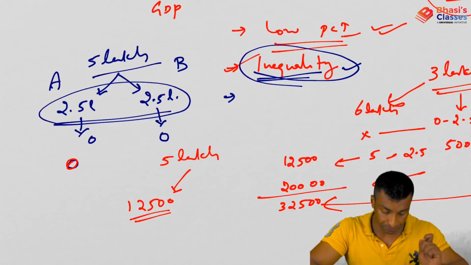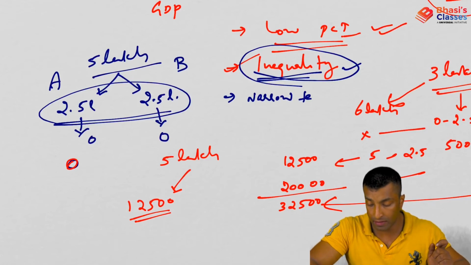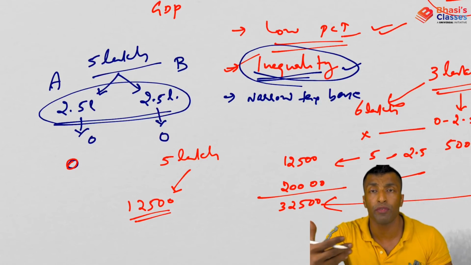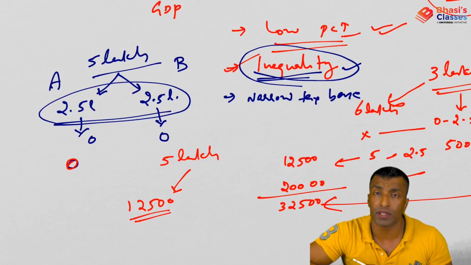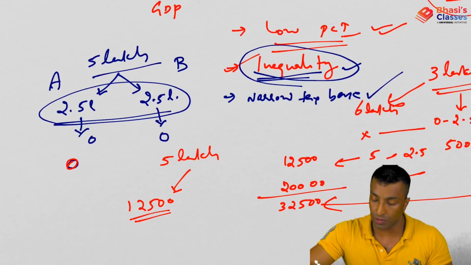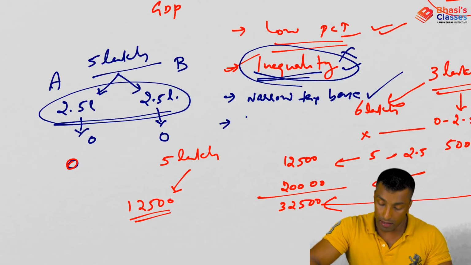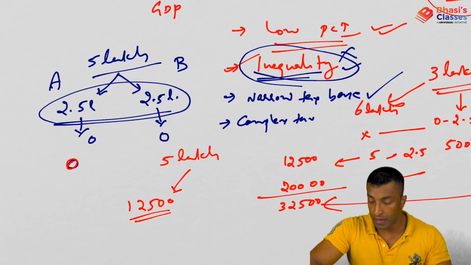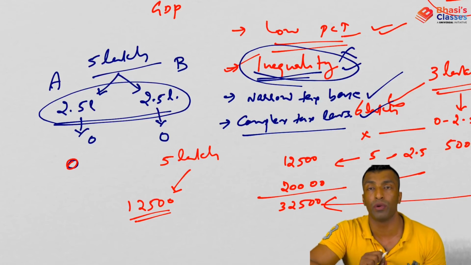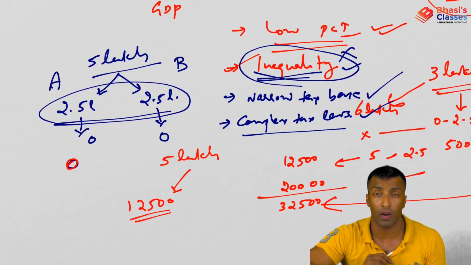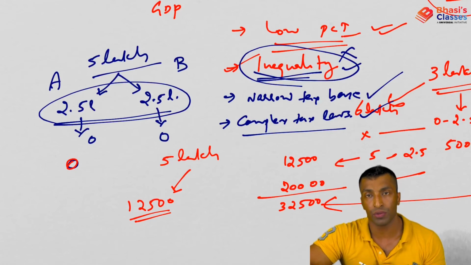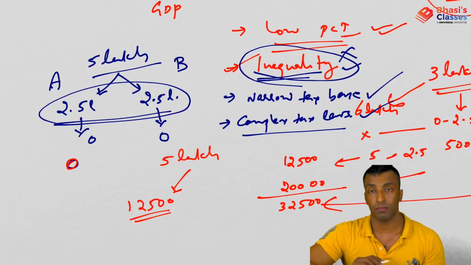The next option was narrow tax base. This is direct. Narrow tax base means only a few people are paying tax. I've already told you 7% of the people are paying tax. That means tax revenue will be low, so a low tax to GDP ratio. This is also an answer. The last one is complex tax laws. Obviously this is also an answer, because complex tax laws enable tax avoidance, and there will be many instances of tax evasion, so tax revenue will come down.